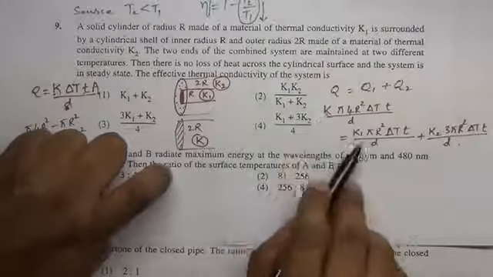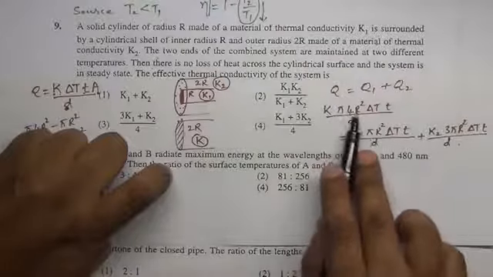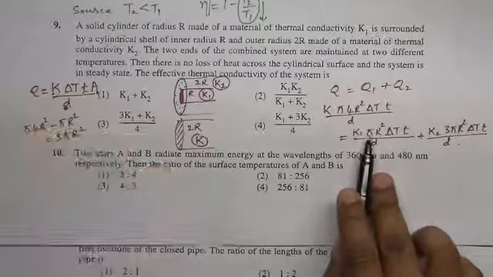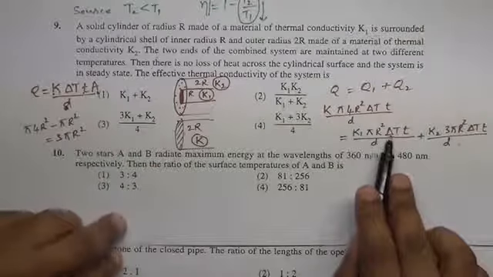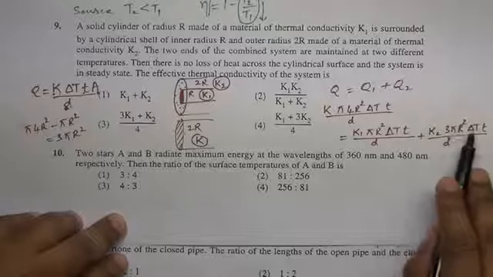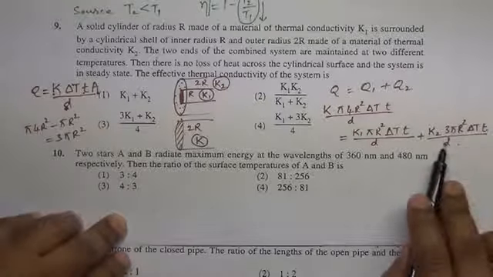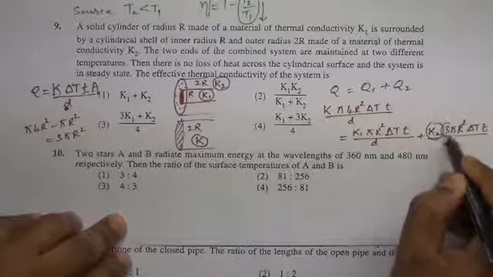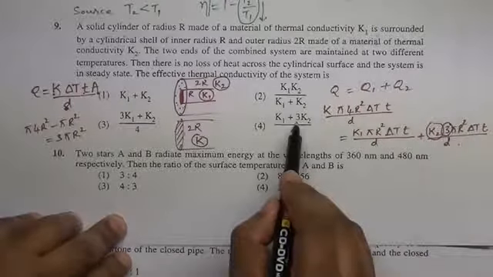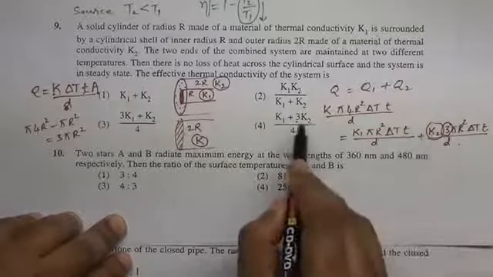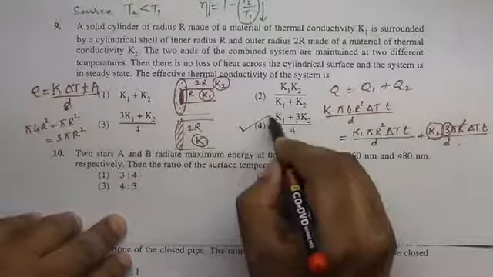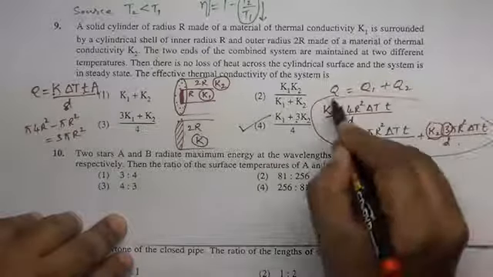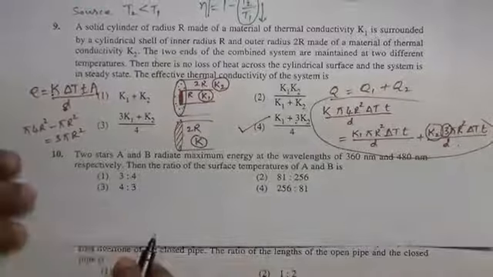If you carefully observe, on the left hand side and the right hand side we have pi r square delta T, T by D, and they get cancelled. Whereas K2 comes with a factor of 3. So K2 is with 3. Therefore this is the option. If you simplify this equation, you will get this answer. Enough.